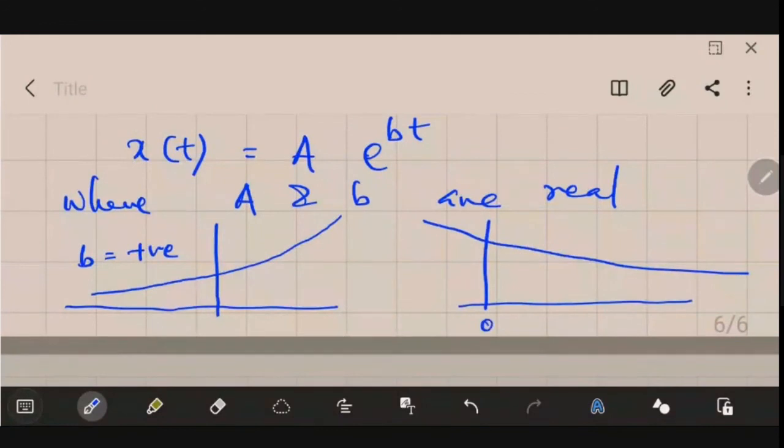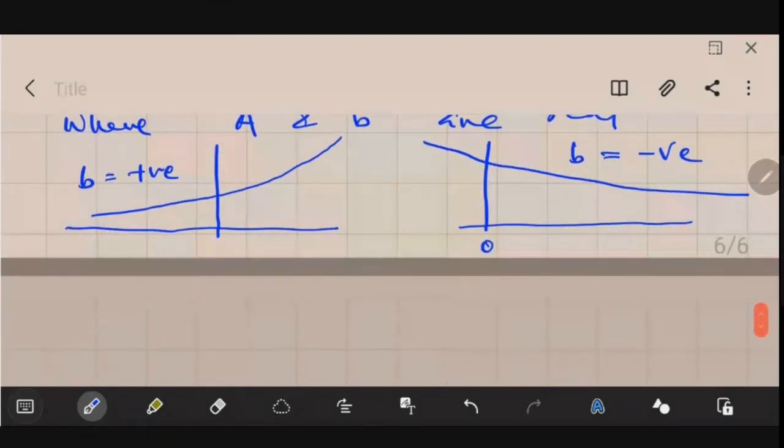This is your 0, and this is b negative. So when b is negative it decays, and when b is positive it increases. So this is a real exponential. It doesn't have an imaginary part.